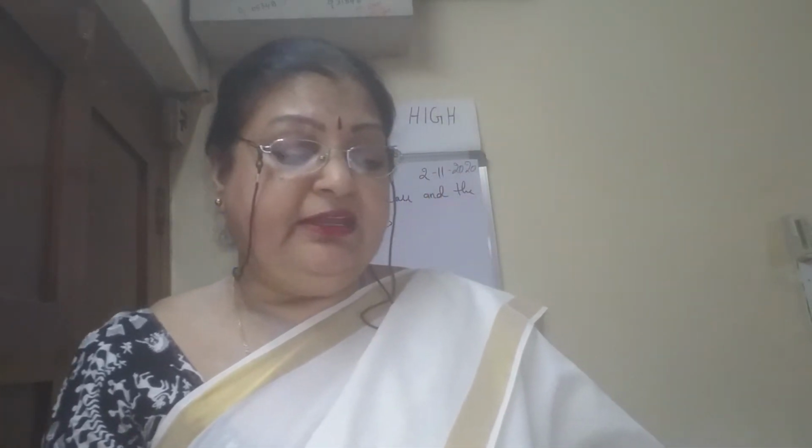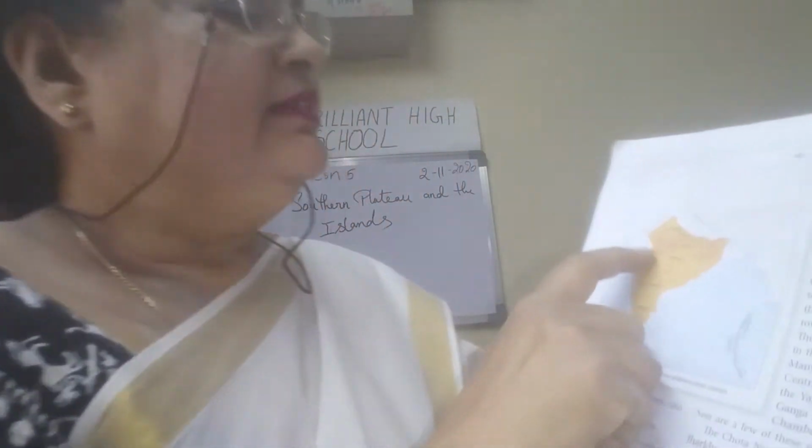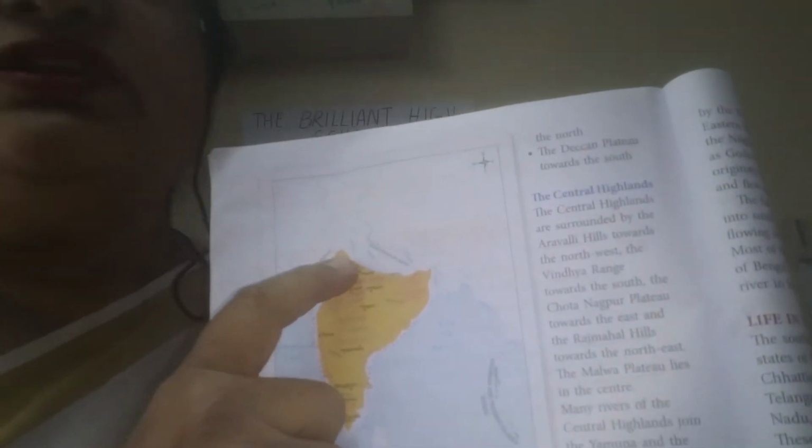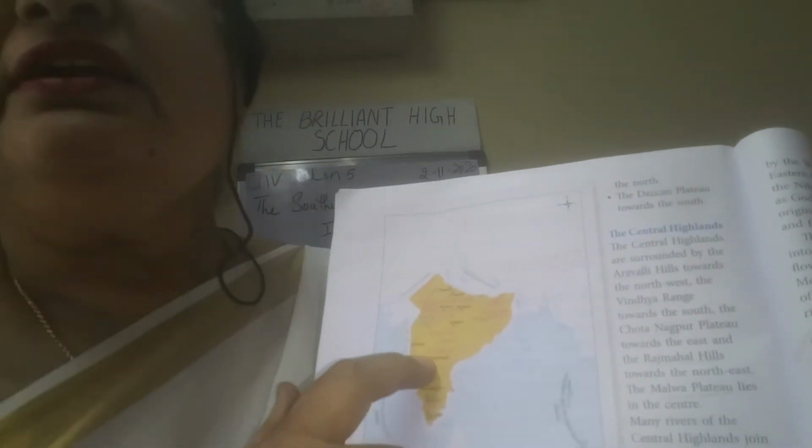River Narmada roughly divides the plateau region into 2 parts. River Narmada roughly means unevenly divides the plateau region into 2 parts. The Central Highlands and the Deccan Plateau. The Central Highlands in the north and the Deccan Plateau towards the south. In the map only you can see. See, the Central Highlands are here in the northern side of the middle part of India, and Deccan Plateau is in the southern side.